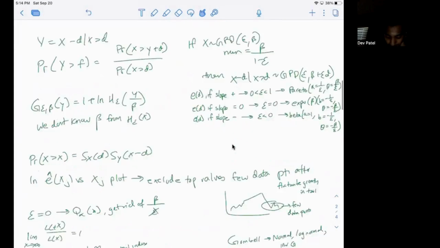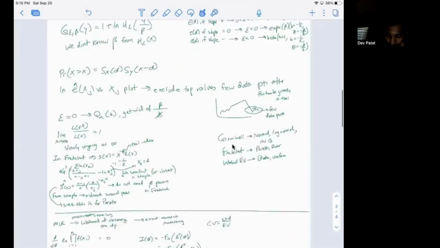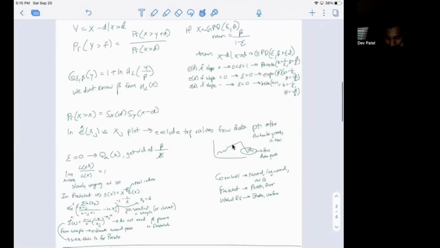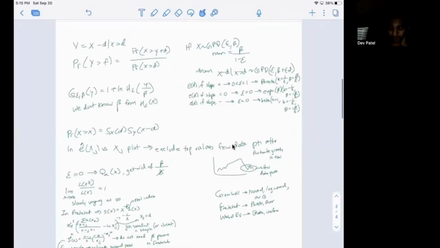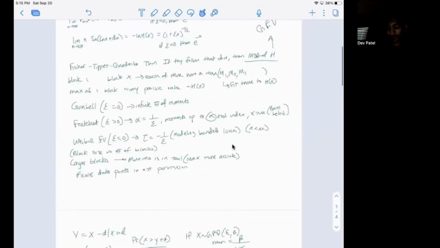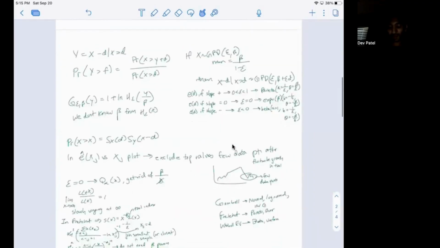And by the theorem, if X is in the MDA of H, if the block maxima follows a GEV distribution, then we also know that the excess loss follows a certain distribution.